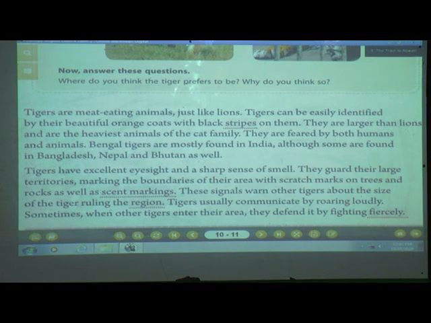So in this first paragraph, what have you learned about tigers, students? What is the first point? That tigers are carnivorous, that is meat-eating animals. They are easily identified by the beautiful orange coats with black stripes on them. And not only that, they are larger than lions and the heaviest animals of the cat family. And who fears them, students?